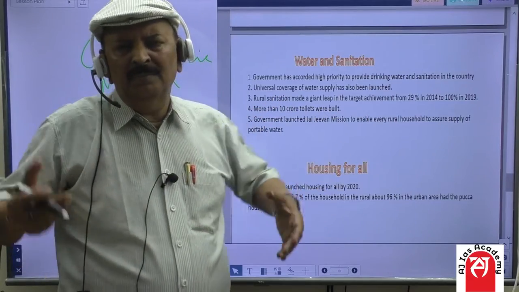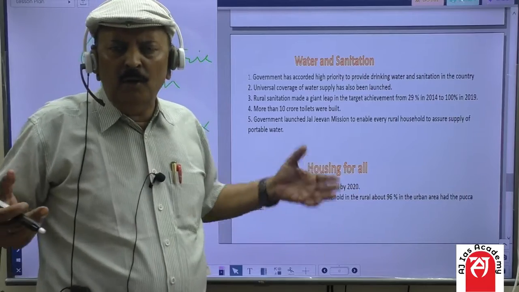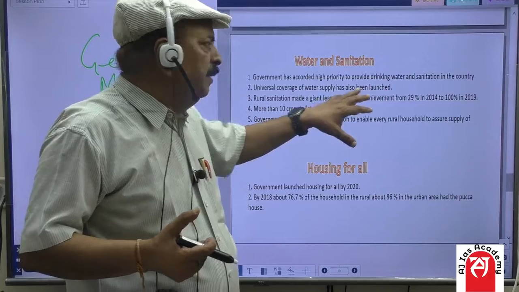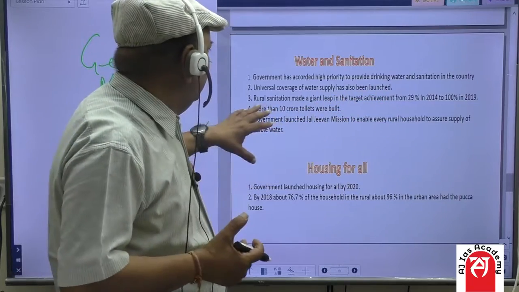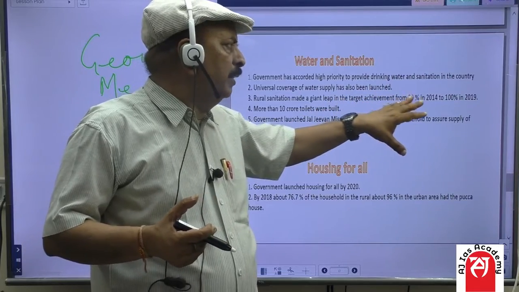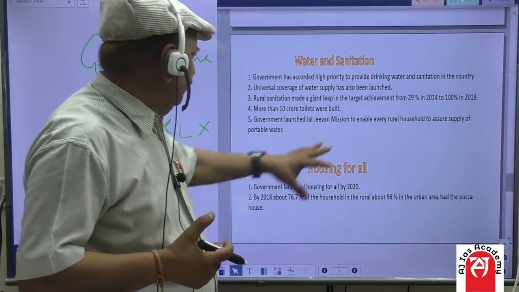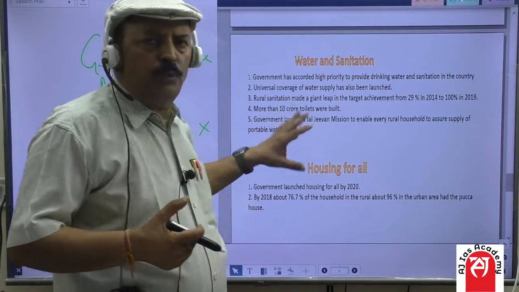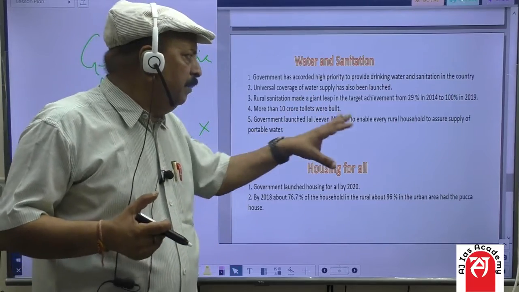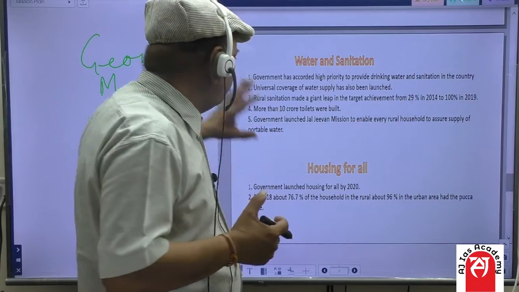You might be knowing Swachhta Abhiyan throughout the nook and corner of the country. Universal coverage of water supply has been launched. Thirdly, rural sanitation made a giant leap in the target achievement from 29% in 2014 to 100% in 2019. More than 10 crore toilets were built. Government launched Jal Jeevan Mission to enable every rural household to assure supply of potable water.